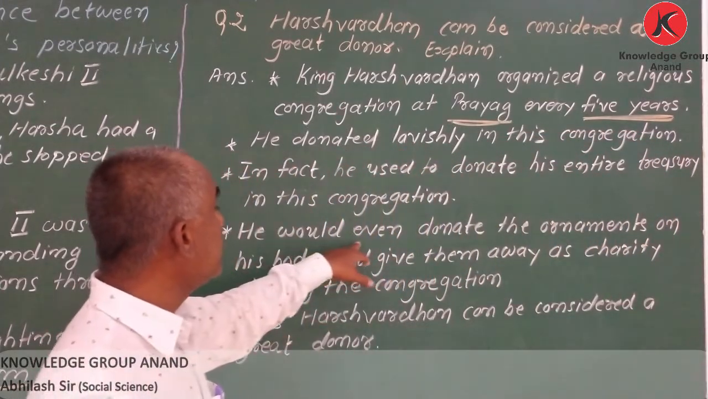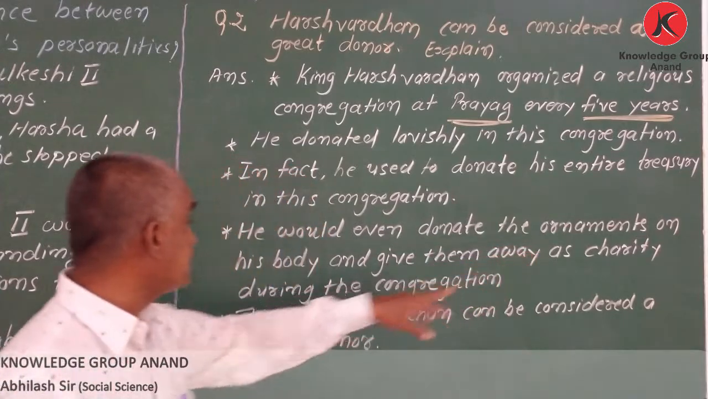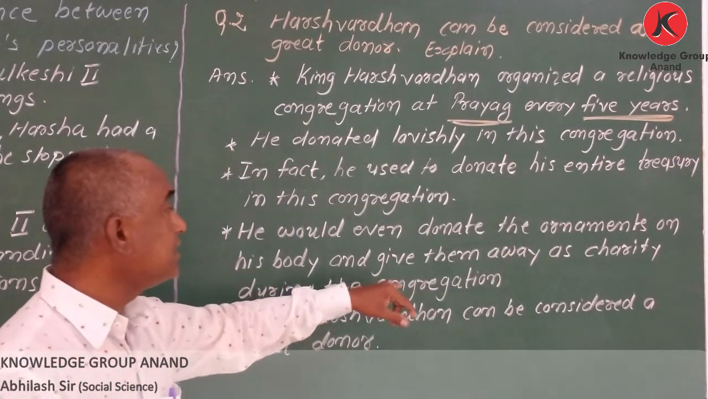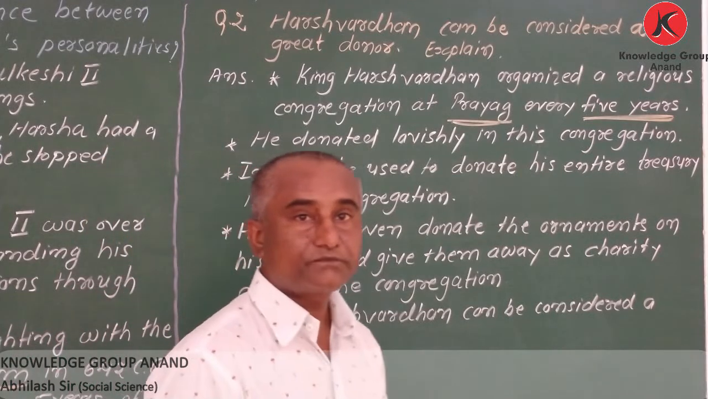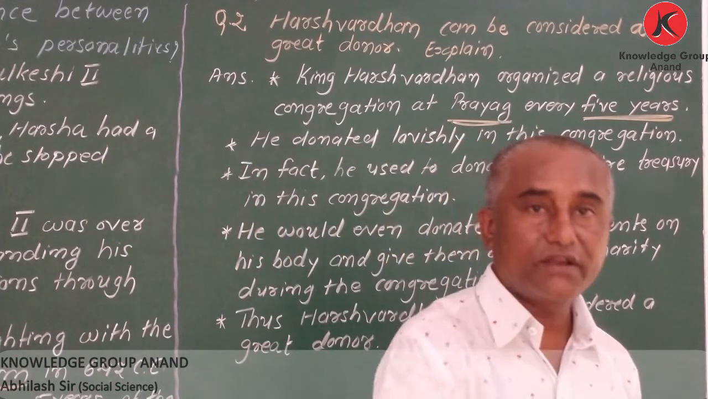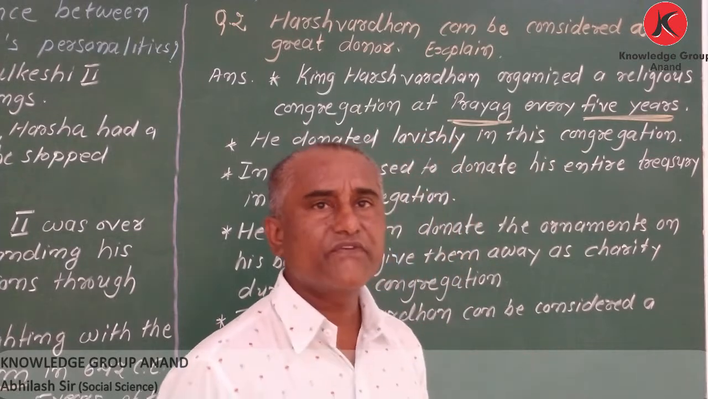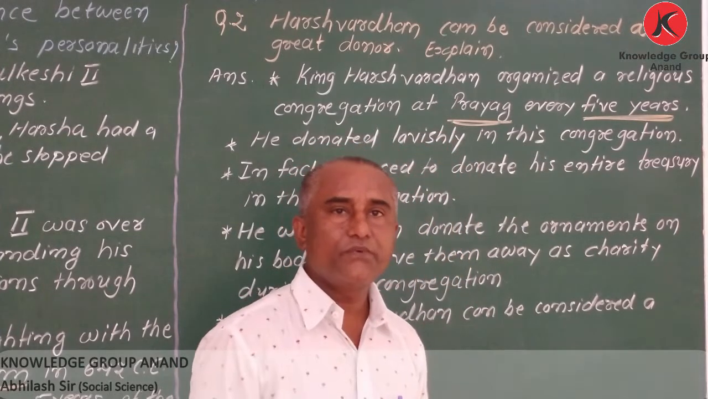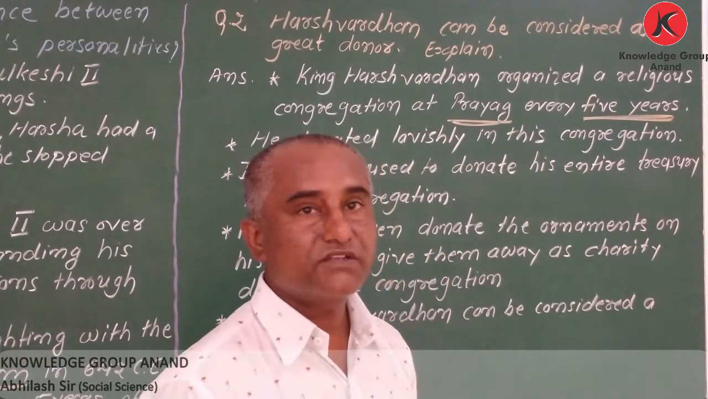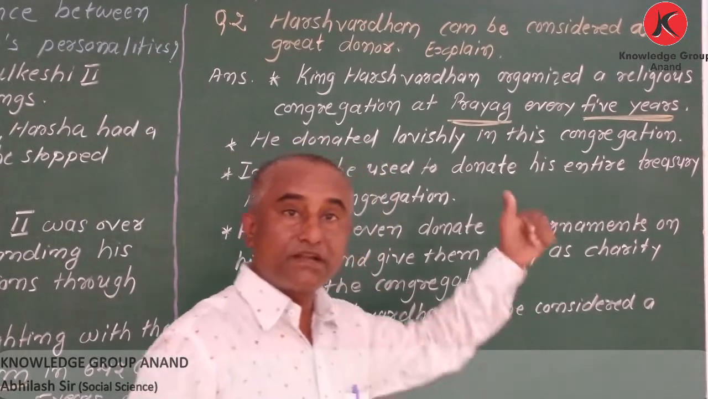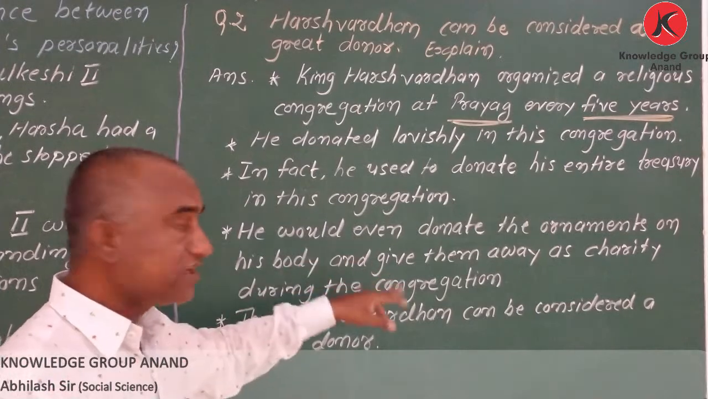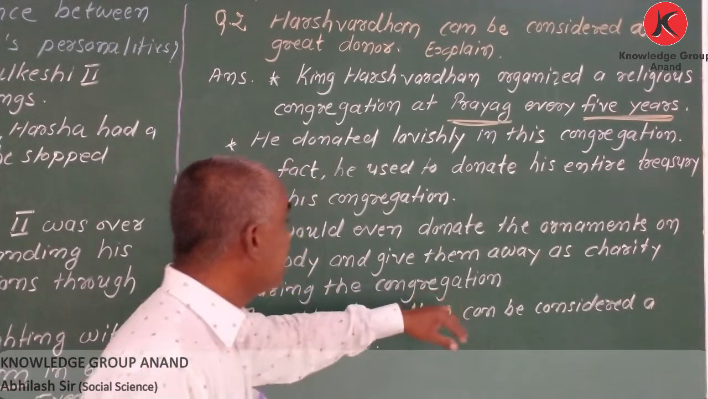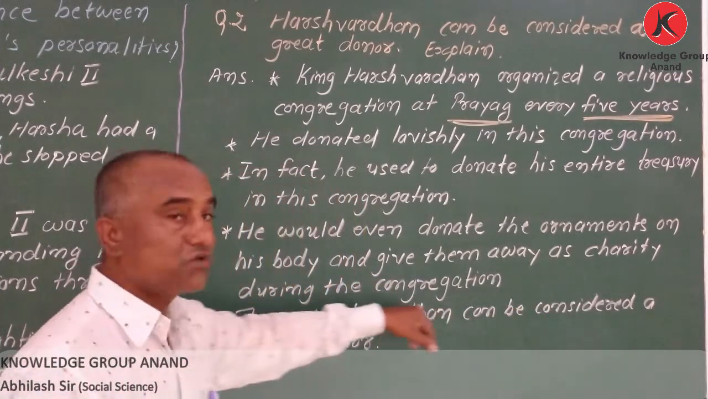So he would even donate the ornaments on his body and give them away as a charity. My dear student, normally when we are happy, we are also ready to help, but we help maybe 50 rupees, maybe 100 rupees like this. It means that we have some limit, but he had no limit, my dear student. He was giving lavishly. Here it is written as a charity during his congregation.